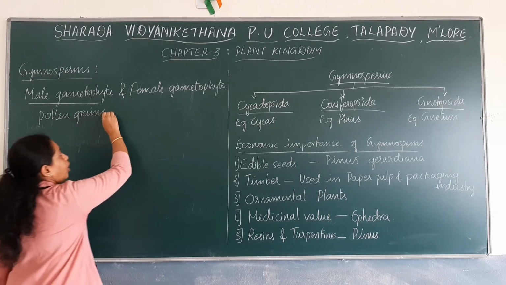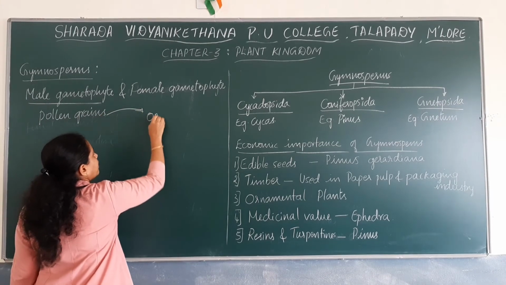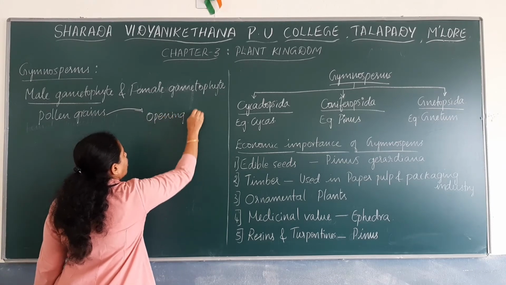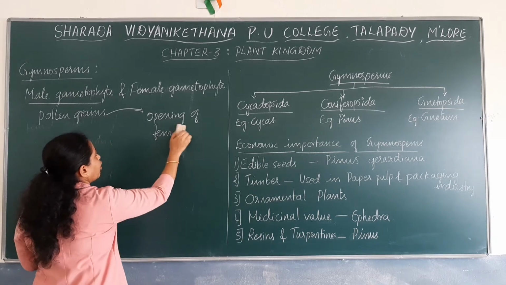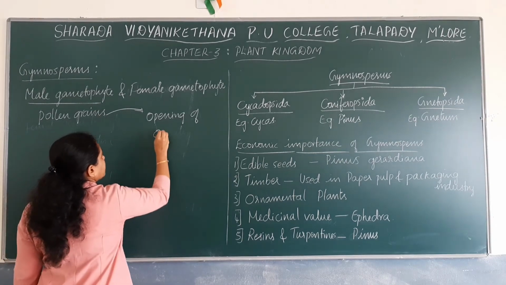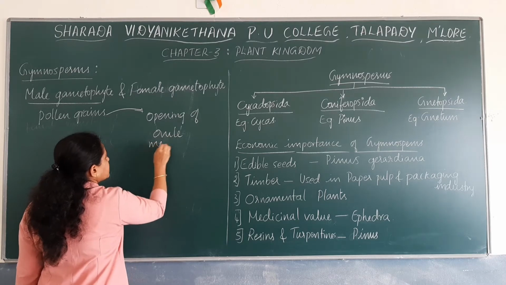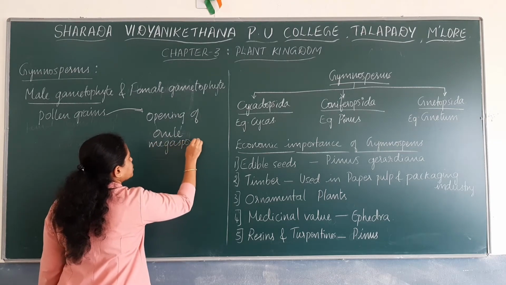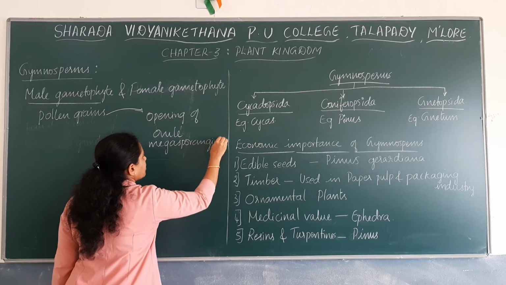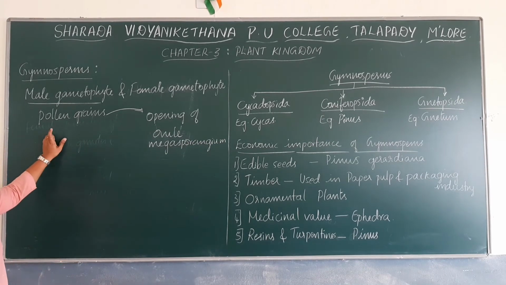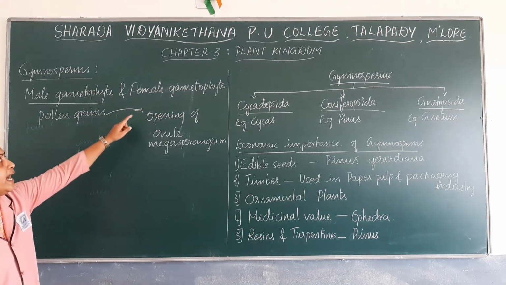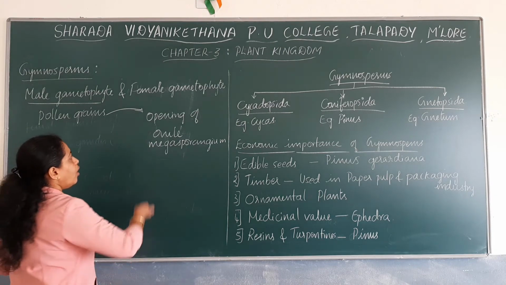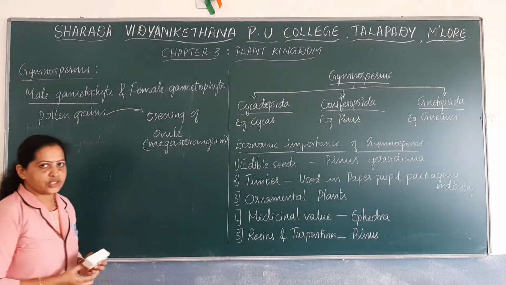Pollen grains go and fall on the opening of the megasporangium, that is the ovule. Ovule is also known as megasporangium. Remember that the pollen grains are released from the male cones. These pollen grains are carried through air current and reach the opening of the ovule or megasporangium.